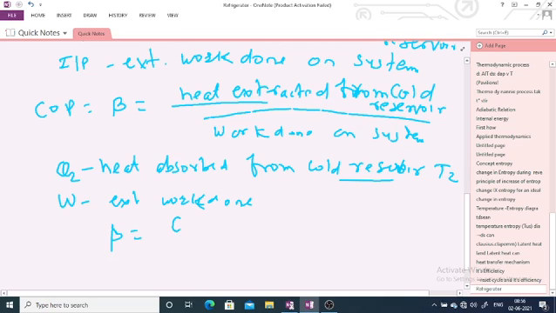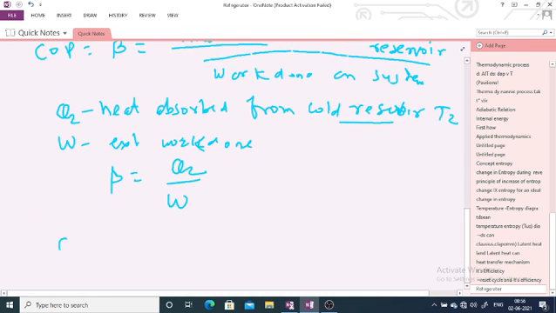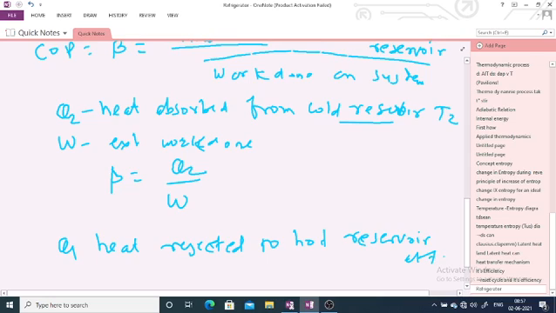heat extracted is Q2 and work done is W. Now work done is nothing but the difference between the heat absorbed and heat rejected. If Q1 is an amount of heat rejected to the hot reservoir at a temperature T1, see here, this is exactly opposite of your Carnot heat engine.